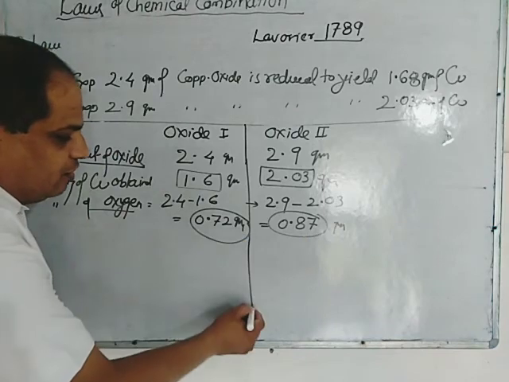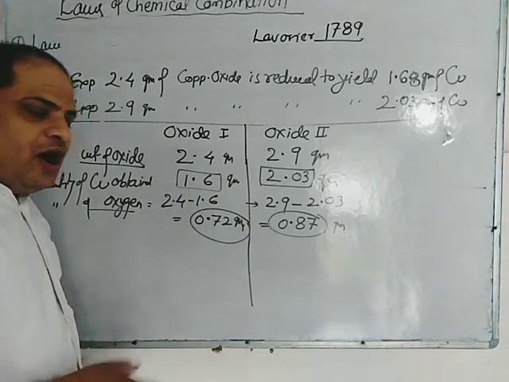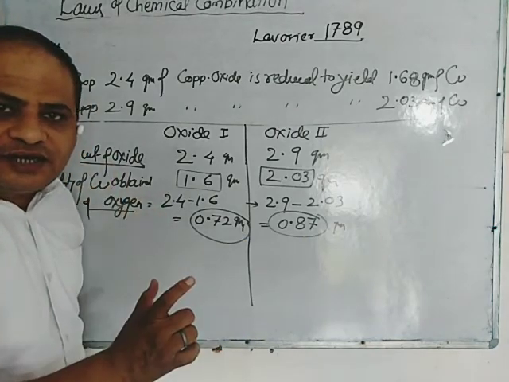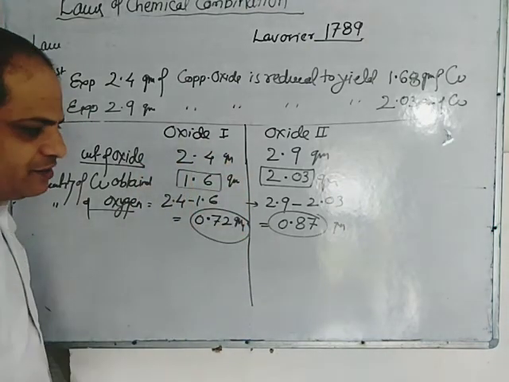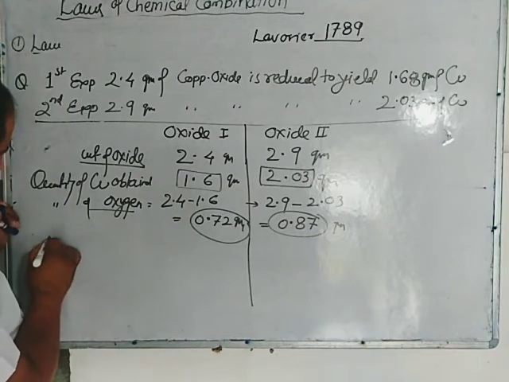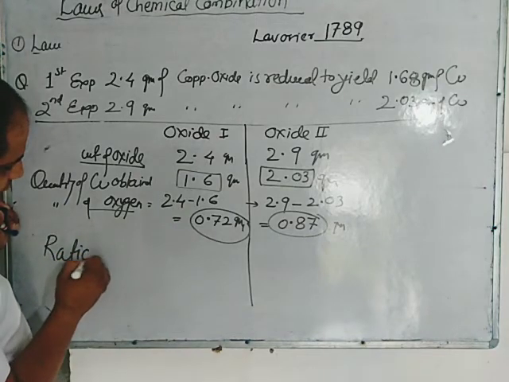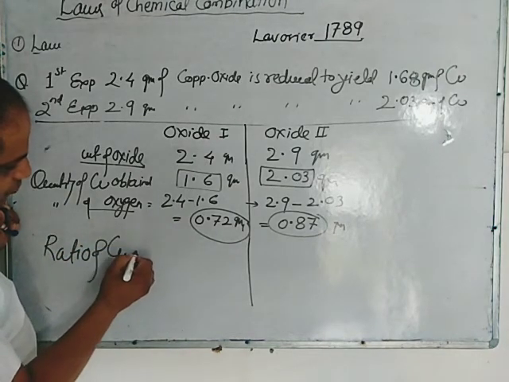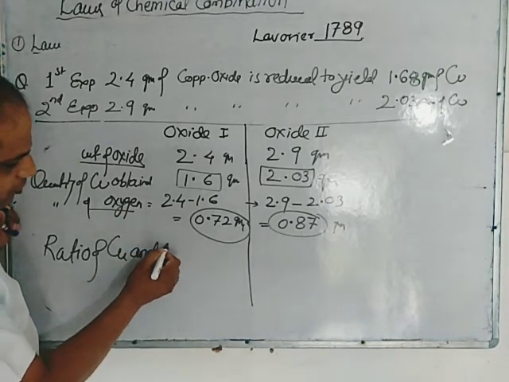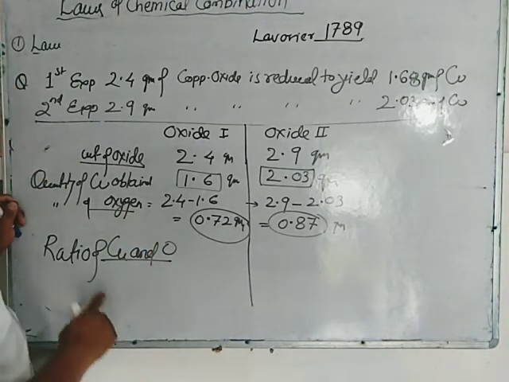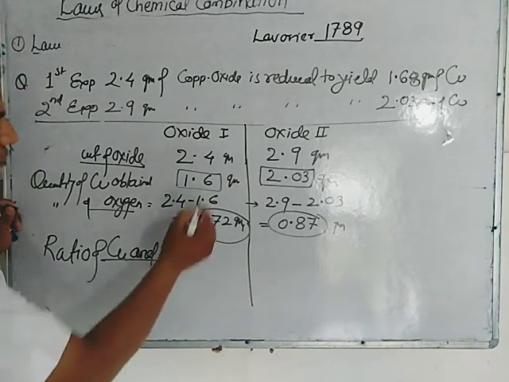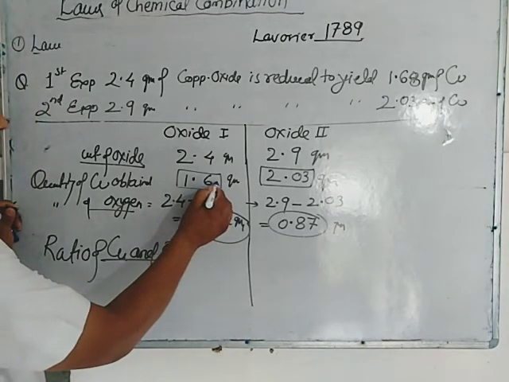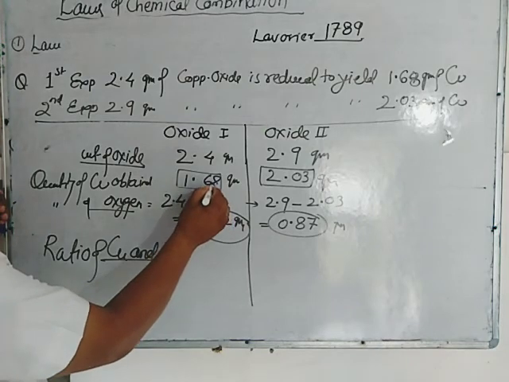Now we will find the ratio of copper and oxygen in both the compound, both the oxide. So here ratio of Cu and O, what will be? This is 1.68 actually.